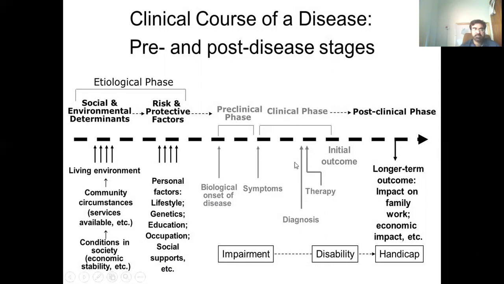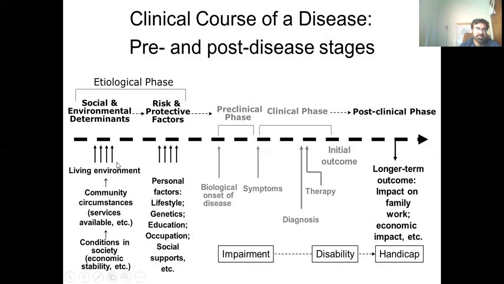And later on, the person is diagnosed when having the signs and symptoms, then therapy is initiated, and the initial outcome either in the post-clinical phase, what happens, whether the person will recover, will go towards disability, and then handicap. So these are the different steps or stages where the person has to go through.